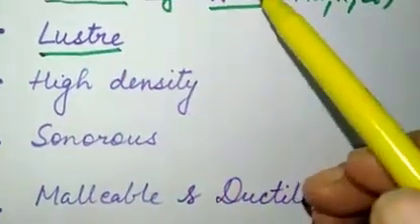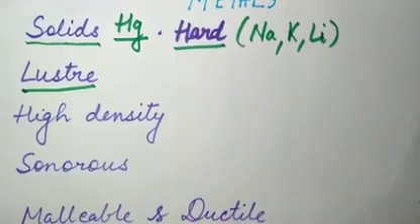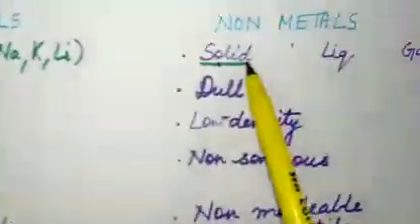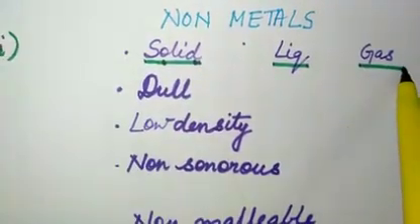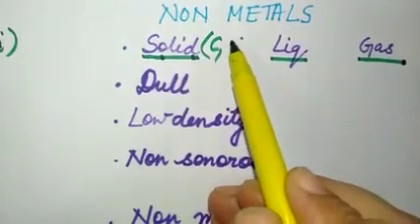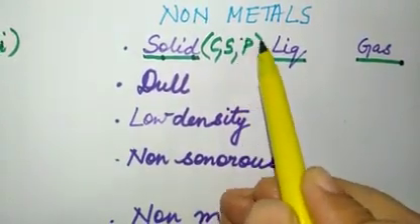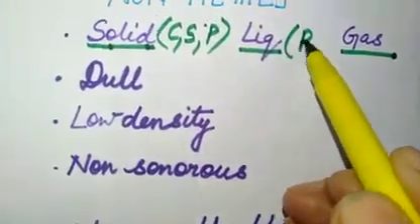Okay, let us compare metals and non-metals. Non-metals, on the other hand, can be solid, liquid or gas. Non-metals can be solid, like carbon, sulfur, phosphorus. Only liquid non-metal is bromine.